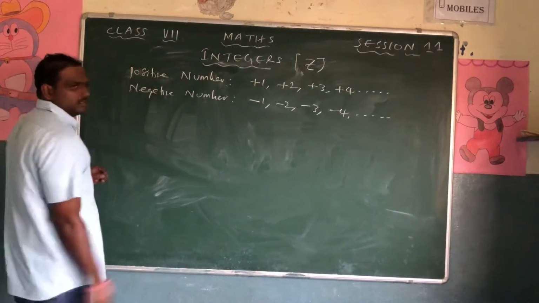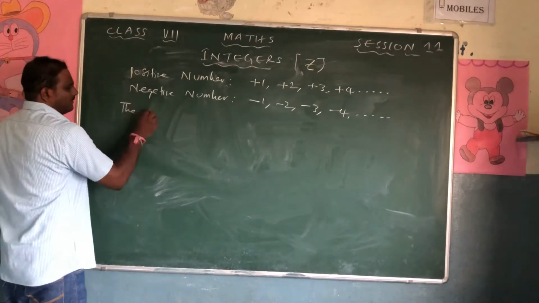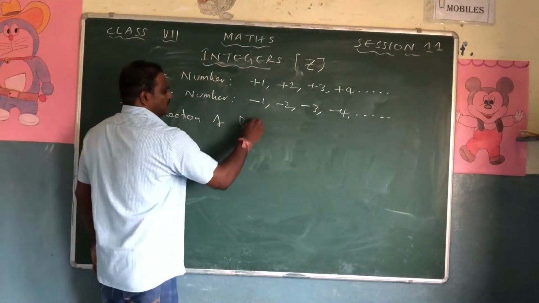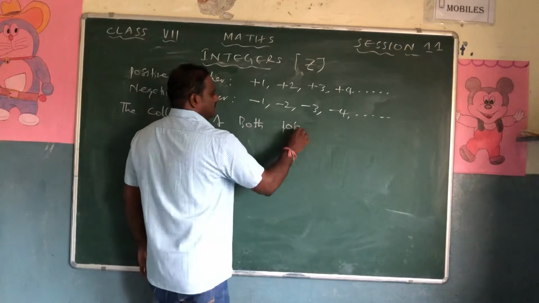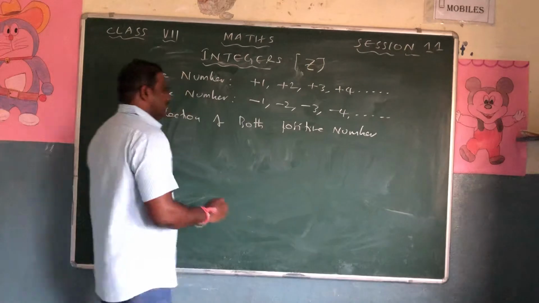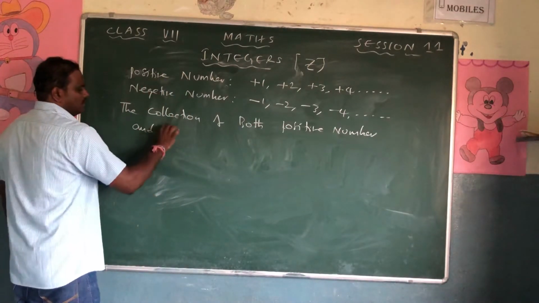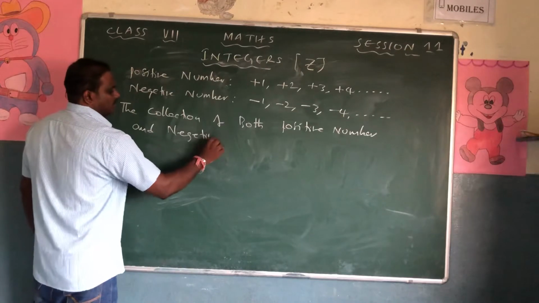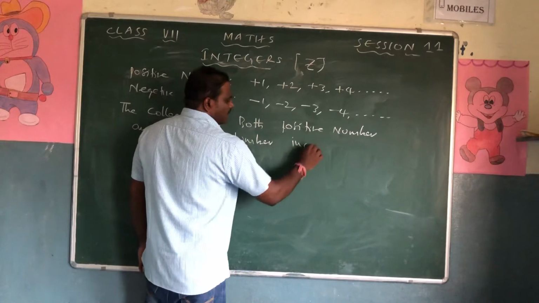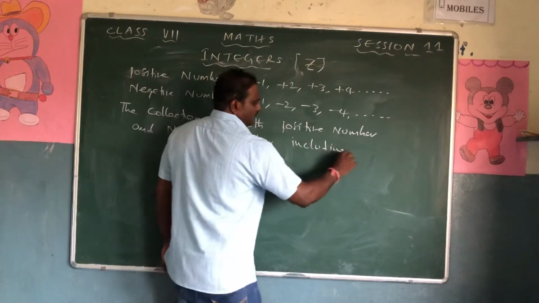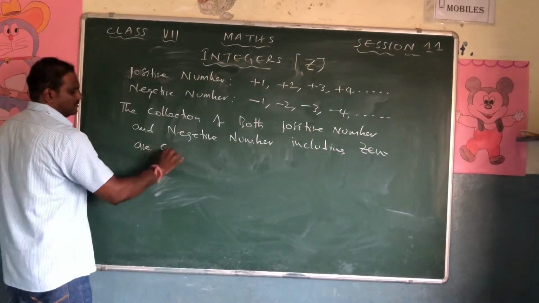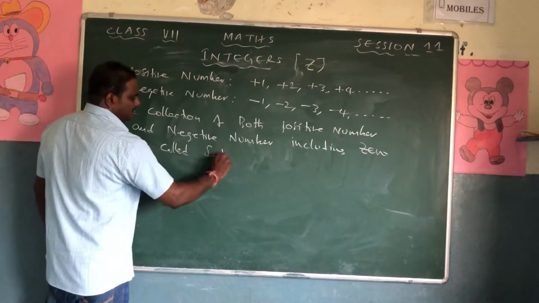Now coming to the definition: the collection of both positive numbers and negative numbers, including 0, are called integers.